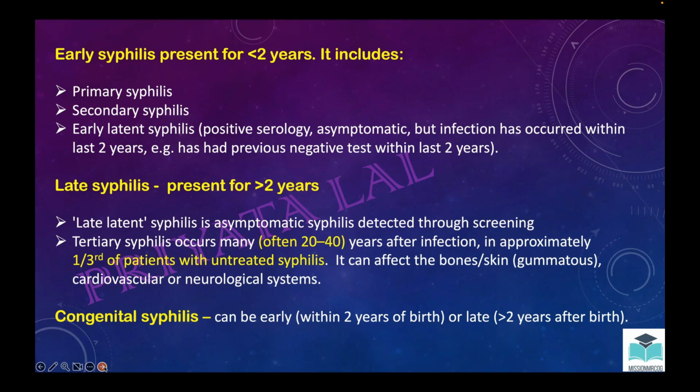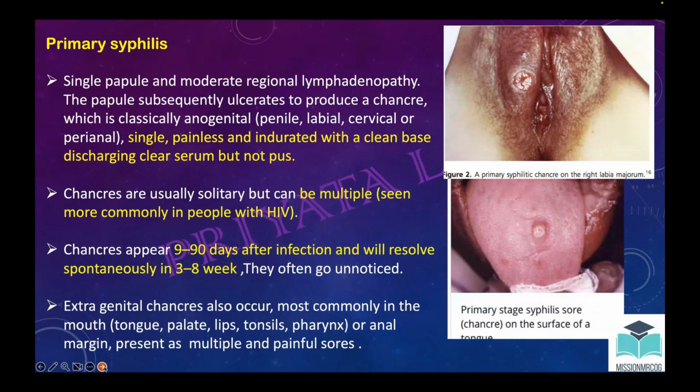Now, how does primary syphilis present? It is important to know because it helps in answering the question. Usually there would be a single papule with moderate regional lymphadenopathy. It could be on the penile area, labial, cervical, perianal. Usually it is single, painless, with an indurated, clean base, and discharging serum, but not pus.